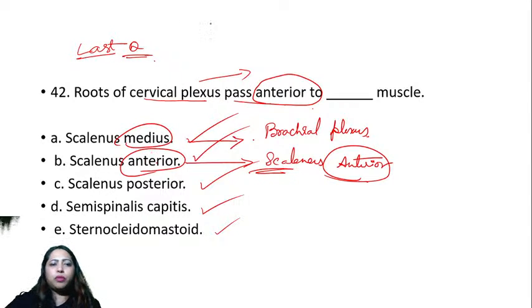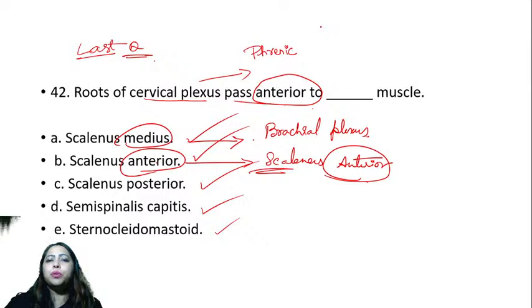Okay. Which important nerve is derived from scalenus anterior? Which important nerve? We were talking about this all the time. Which nerve is derived? Anybody knows? Phrenic. Yes, Mona, it is phrenic. Phrenic comes from the cervical plexus.